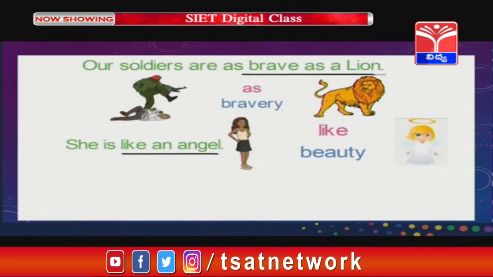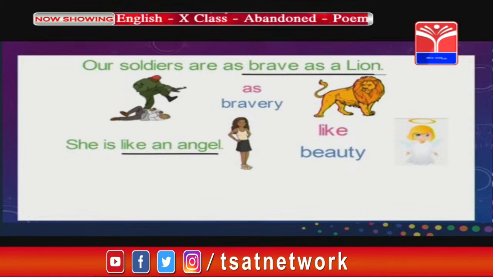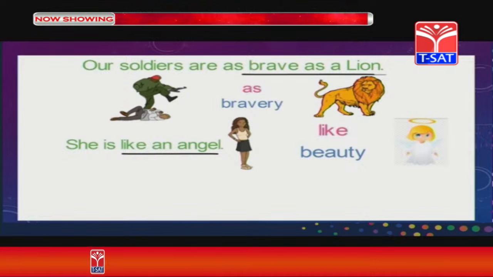Look at the second example, she is like an angel. Here she, a woman, is compared to an angel.